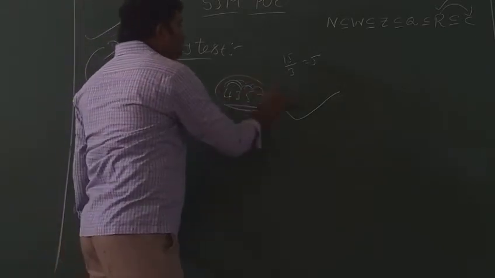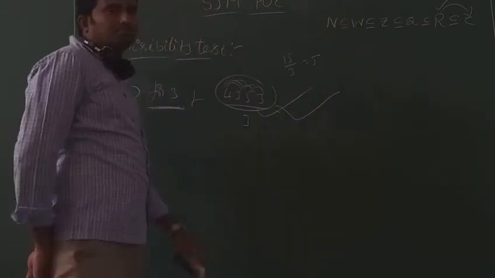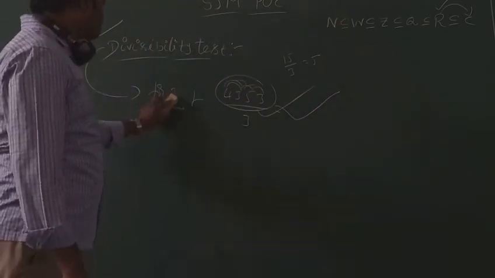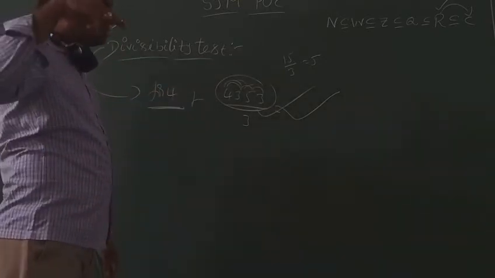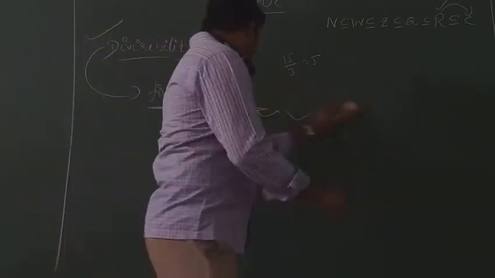Then the whole number is divisible by 3. Next, divisibility test for 4. Observe, 1 by 1. 2 completed. Mark 3 completed.